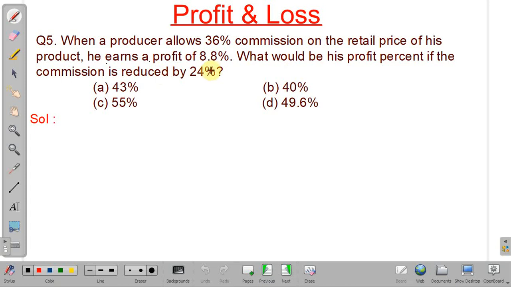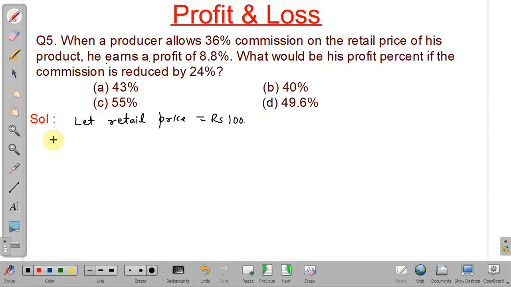That is, new commission will be 36% minus 24%, that is only 12%. So we have to find the percentage profit in the second case. So we will assume let the retail price equal to rupees 100.